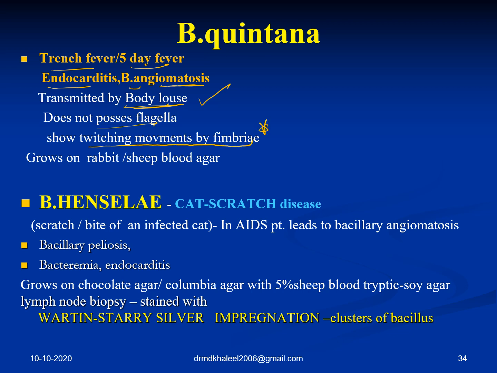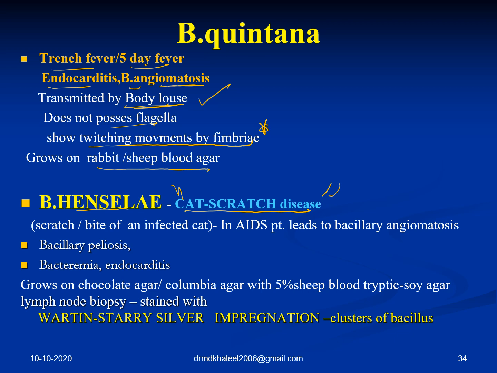Fimbriae are normally not used for motility but for adhesion. But here is an exception, and this can be a question in viva and MCQs: which organism has twitching motility by fimbriae? It grows on rabbit or sheep blood agar.